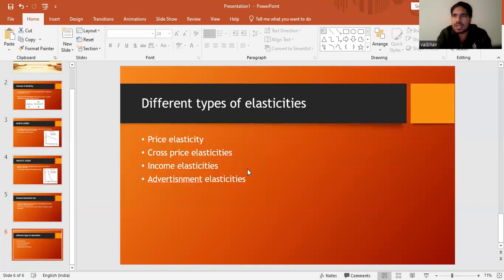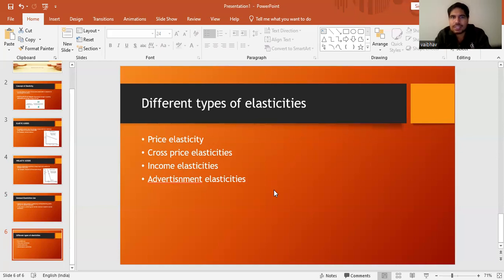Next one is income elasticity, which is related to income. If income becomes low for people, it will also regulate the elasticity. If income is less, people won't be able to purchase the costlier products. In that case, the quantity demanded will decrease.